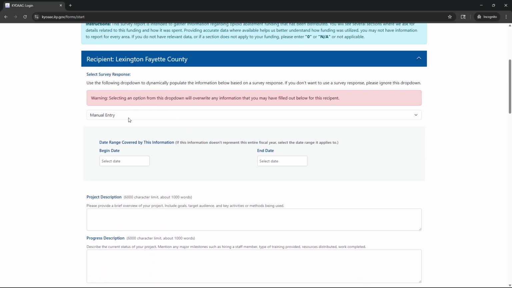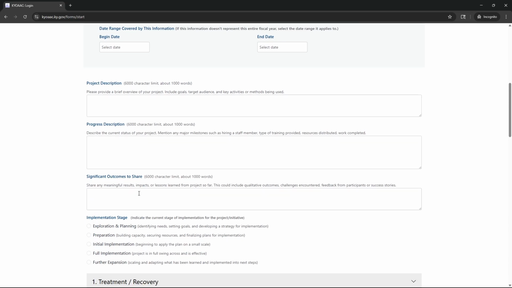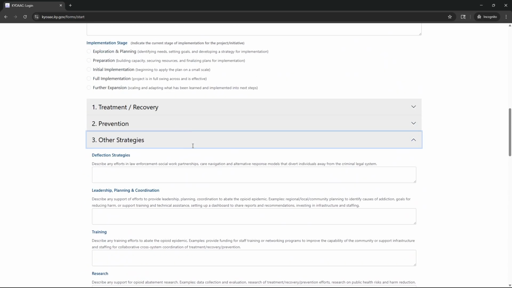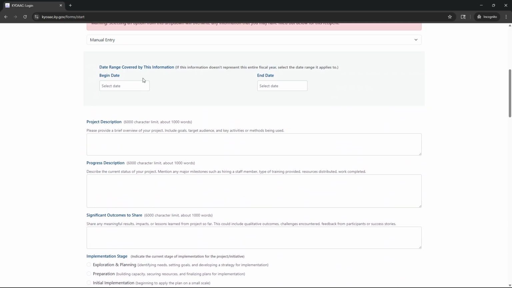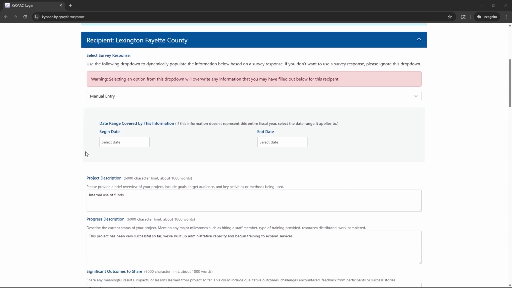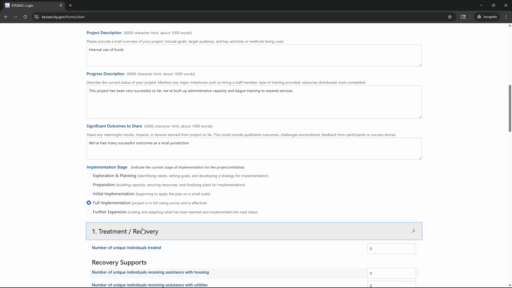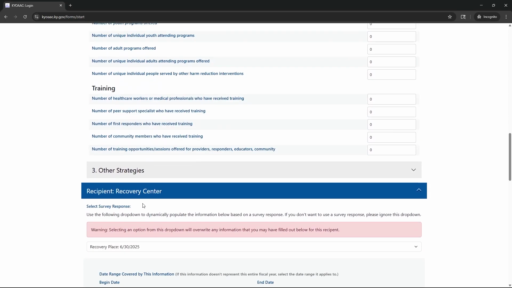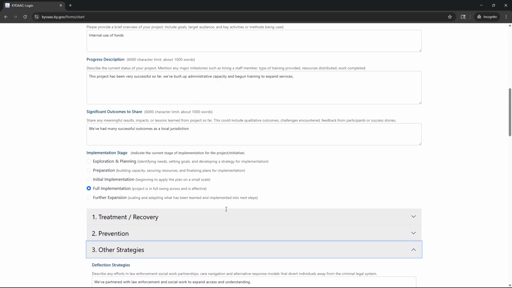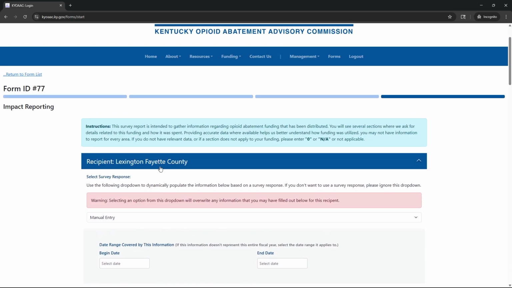If, however, you have to do a manual entry, you will simply fill in all of the components of this form yourself, following the instructions that can be found in the local reporting survey video. For the sake of time, I've gone ahead and completed this form, filling in responses that reflect the information that I've made up for Lexington-Fayette County.